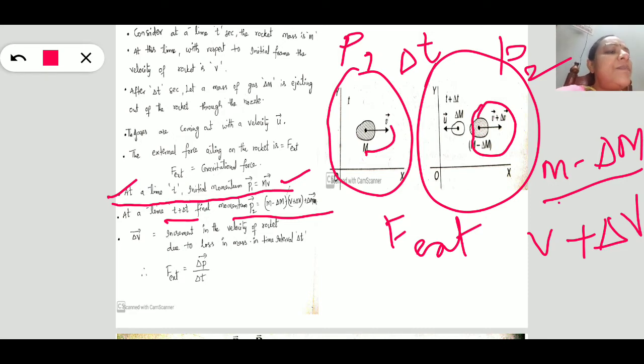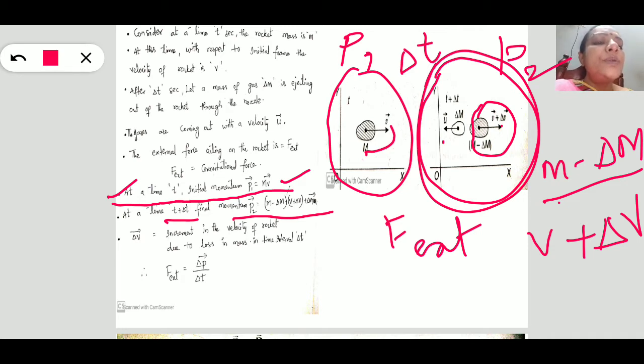So coming to the final momentum, p2 must be equal to mass into velocity. That means we have to write the total momentum of this system, this plus this. So for that purpose, m minus delta m into v plus delta v, plus again we have to add delta m into u. This is the total momentum we are writing. So this is the initial momentum, this is the final momentum p2.